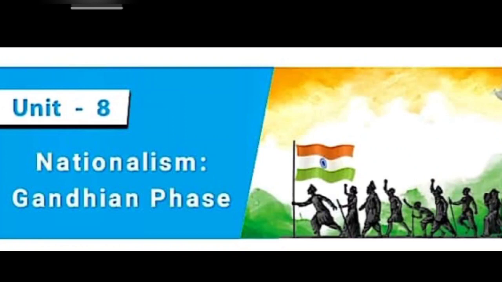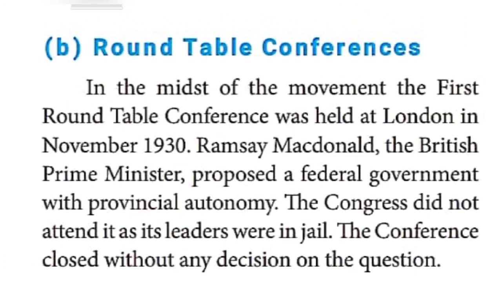So, in the 8th lesson that is going on, history lesson 8, nationalism and the Gandhian phase, I am going to discuss with you the things I have already taught. The Gandhian phase of India's struggle for independence: Gandhiji's policies of ahimsa and satyagraha.